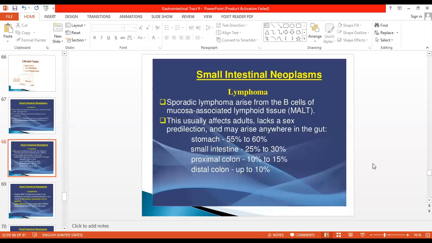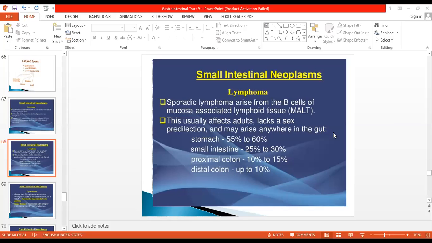Okay. This usually affects adults. They lack a sex predilection and may arise anywhere in the gut. In the stomach, 55 to 60% of the lymphomas can be seen. They can arise in the small intestine or anywhere in the gastrointestinal tract. And these are mostly B cell lymphomas, and they are non-Hodgkin lymphoma. Hodgkin lymphomas are not seen in the gastrointestinal tract. Mostly what we see in the gastrointestinal tract are non-Hodgkin lymphomas, and they are mostly B cell lymphomas, which are associated with mucosa-associated lymphoid tissue.